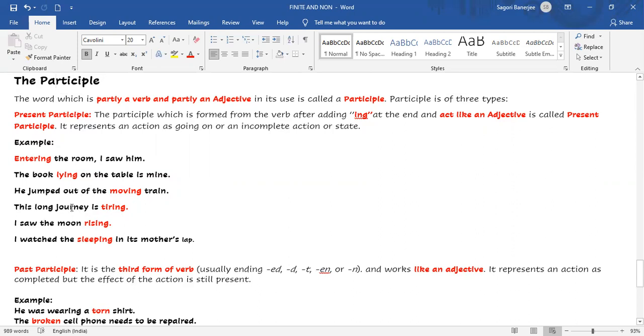I saw the moon rising. Moon is a noun, and rising is describing the moon. I watched the sleeping baby. Here you notice one thing, this sleeping is describing the baby. So this is a present participle.